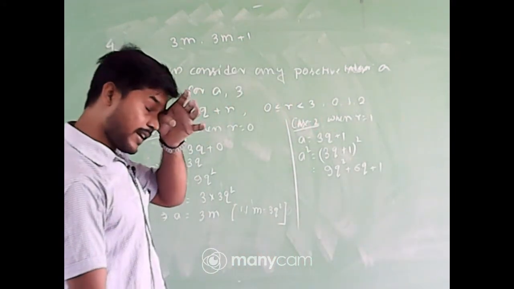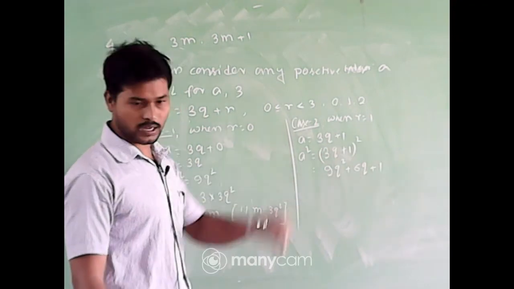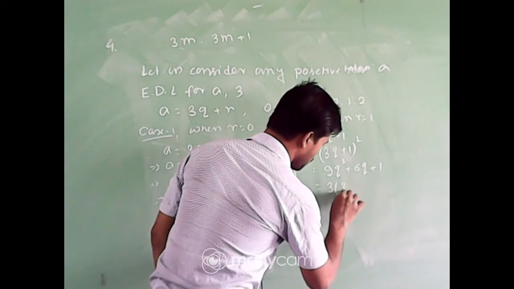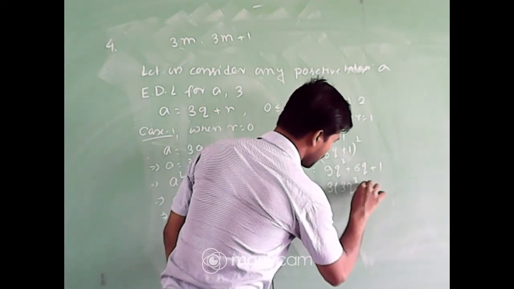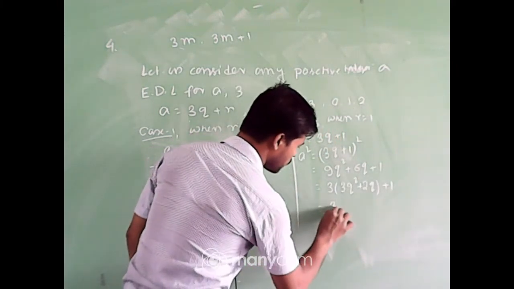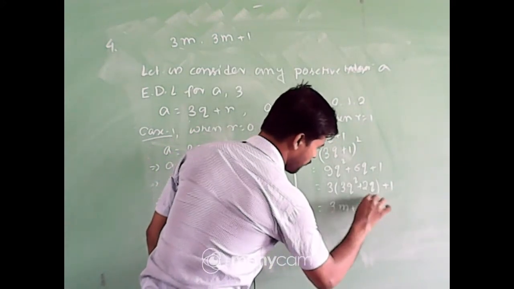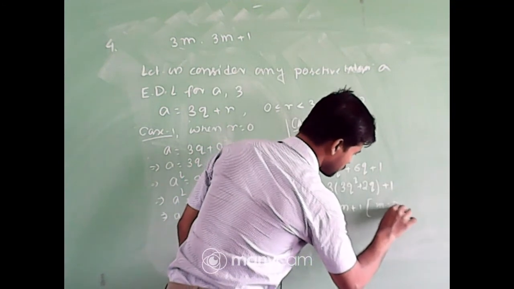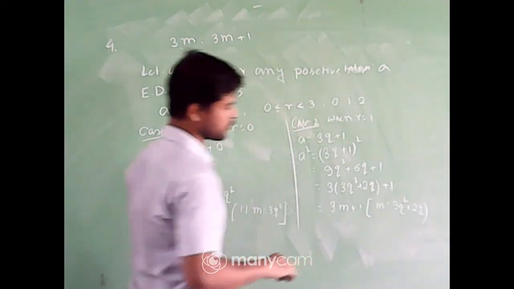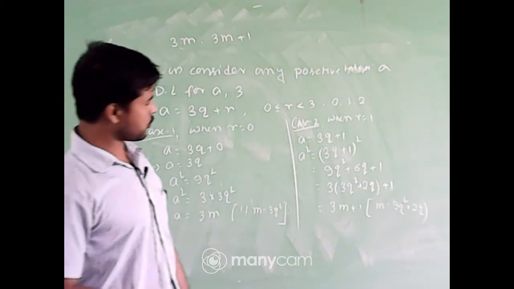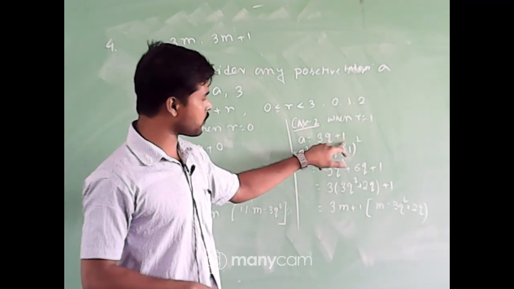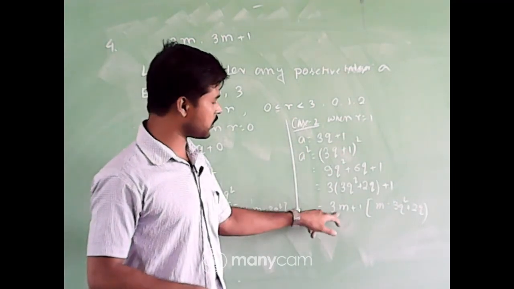Now if I take 3 common from the first 2 terms, we have 3 into 3q square plus 2q, plus 1, which is of the form 3m plus 1, if I take m equal to 3q square plus 2q. So if r equal to 1, that means if a is of the form 3q plus 1, then its square is also of the form 3m plus 1.